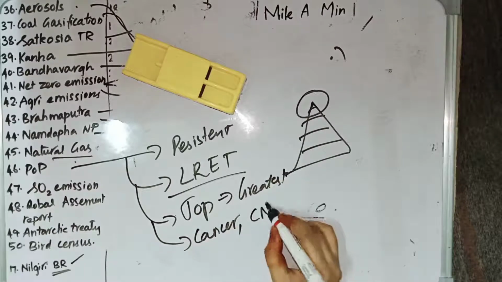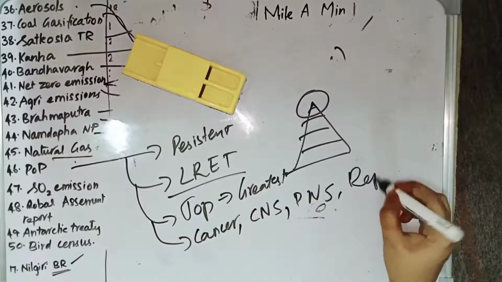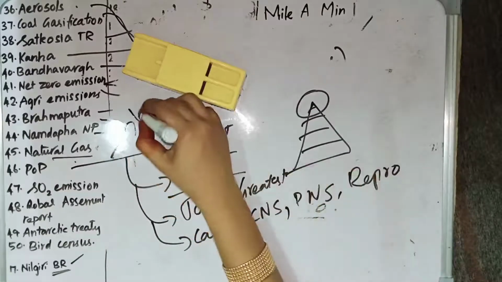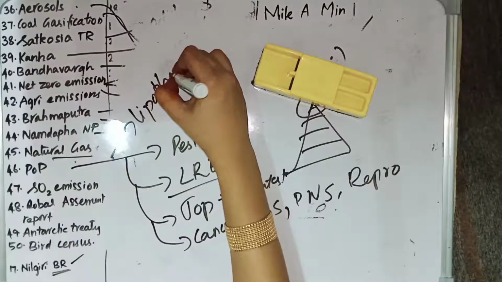It can affect the central nervous system as well as the peripheral nervous system, and it can also cause some reproductive disorders. It is also lipophilic, which means that it can accumulate in fatty tissue. These are the properties of persistent organic pollutants.